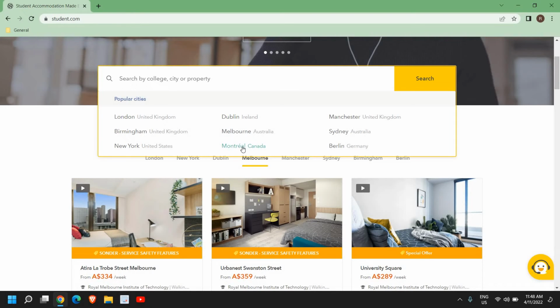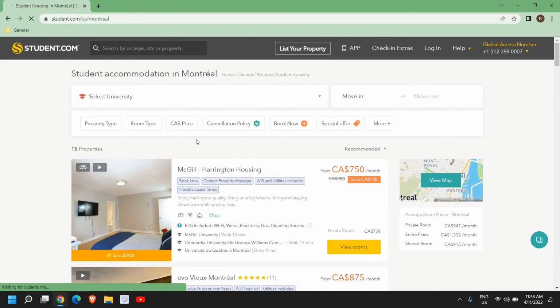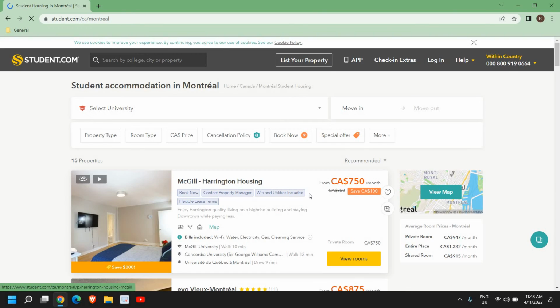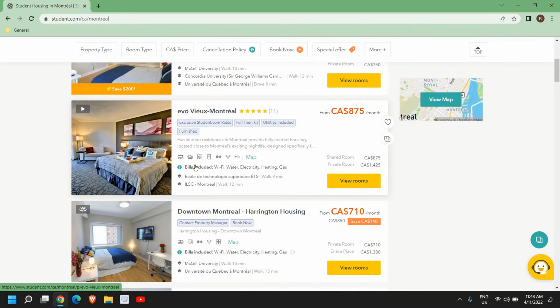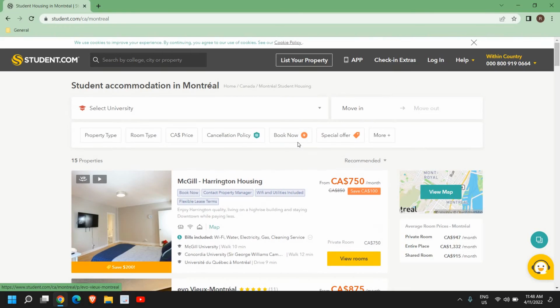If you're looking for Canada, you can search it right here and you will get a lot of options for which you can check which all services they are providing. And this is really a great website if you're looking for cheap accommodation, especially for students.